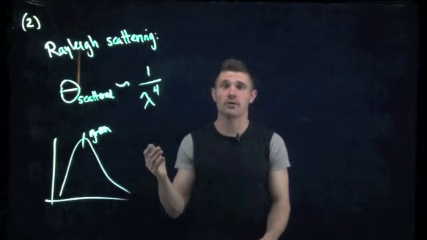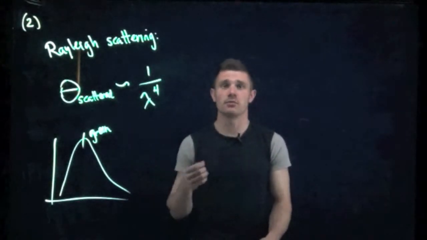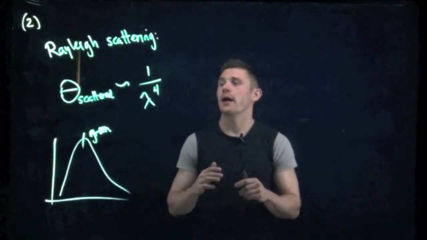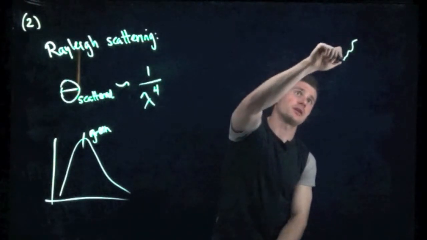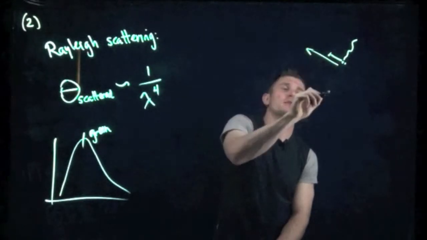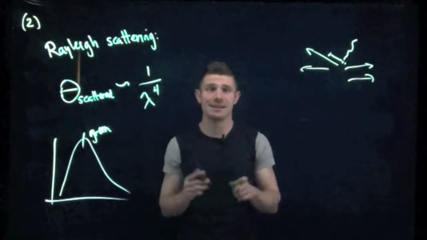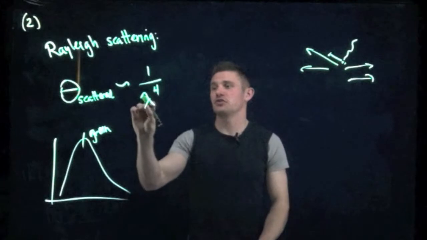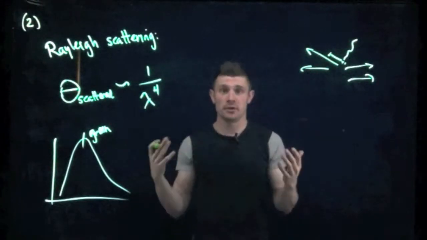Blue light, on the other hand, has a shorter wavelength, which means that it will get preferentially scattered. So it will get absorbed and re-emitted by the molecules in the atmosphere, and will get scattered out. And what happens is, if we have a ray of light coming in, it hits a molecule, and it gets scattered off in this direction, we see then that light going this way. And this happens all over the place, and we essentially have a cascade of scattered blue light and violet light and any other light that's not preferentially red that passes through into the atmosphere. And therefore the sky appears blue.